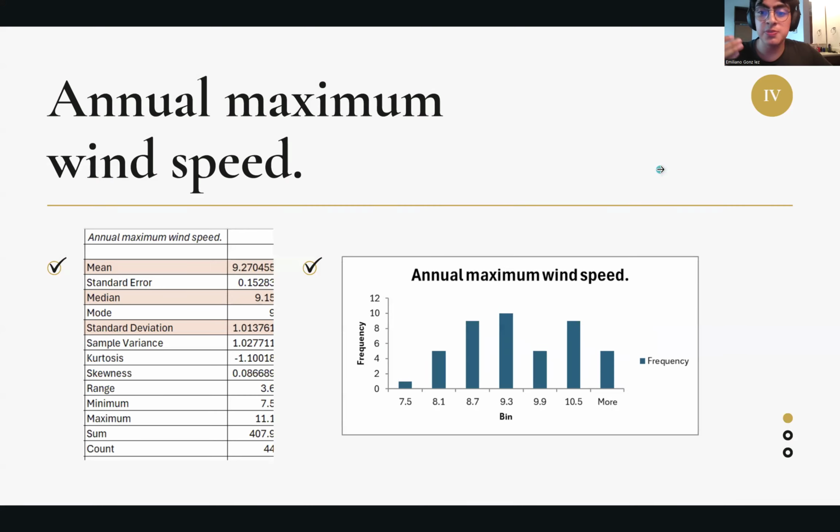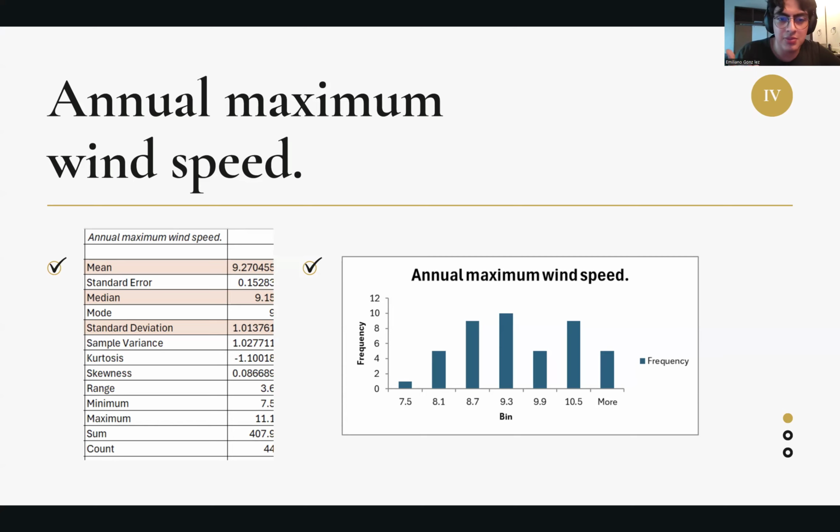For the wind speed, we can see that in this case the values are closer to each other. They have a closer range, with our minimum being 7.5 and our maximum being 11.1. This means that these values are in a really close range, meaning that even if we have a standard deviation of 1.03, meaning that the values are scattered, we can see that they are not really changing between each other, so maintaining a general formula.